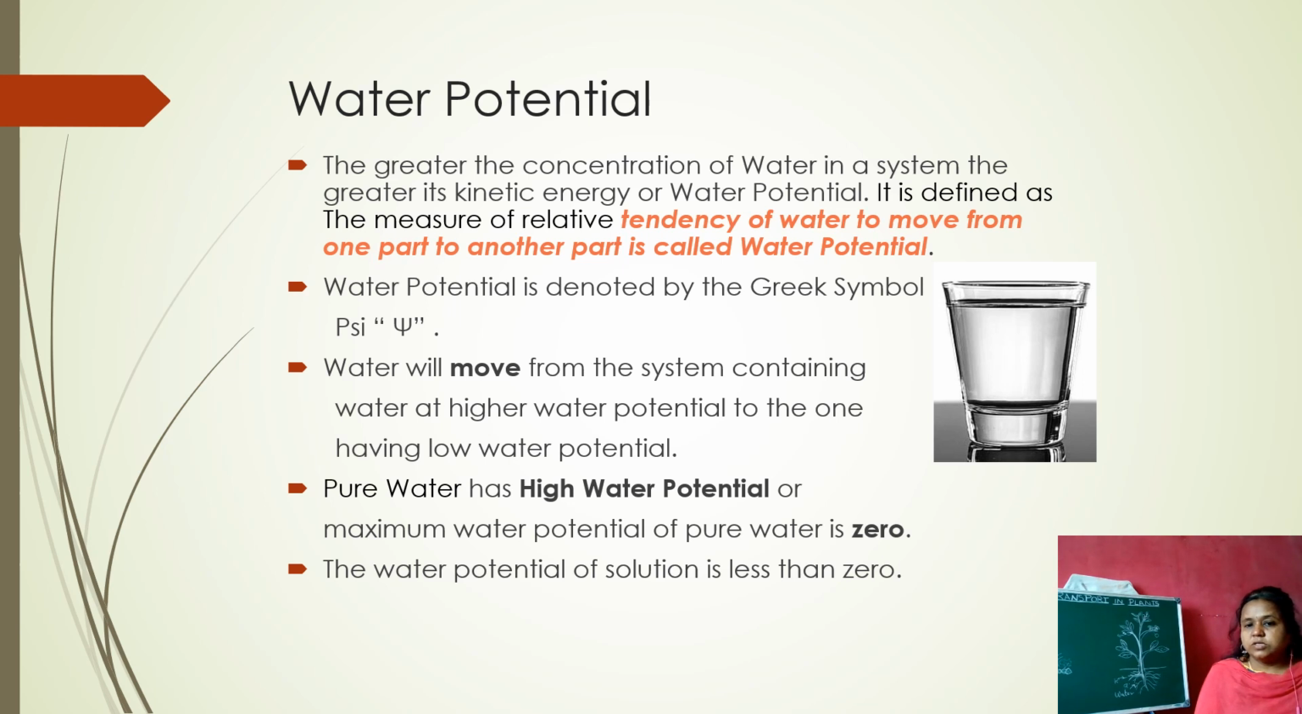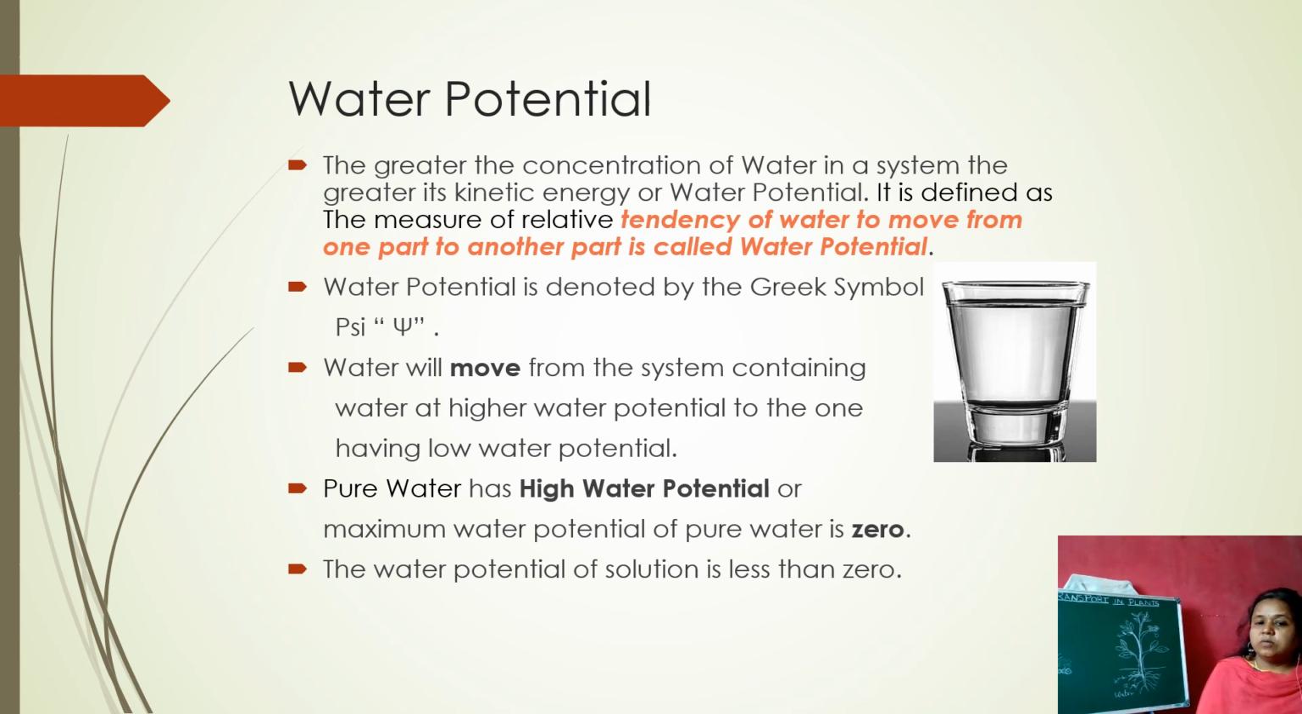The greater the concentration of water, that means here the more number of water molecules are there. The greater the concentration of water in a system, the greater is its kinetic energy, that is, the movement is more. And that is what is called the water potential. It can also be defined as the tendency of water to move from one part to another part.